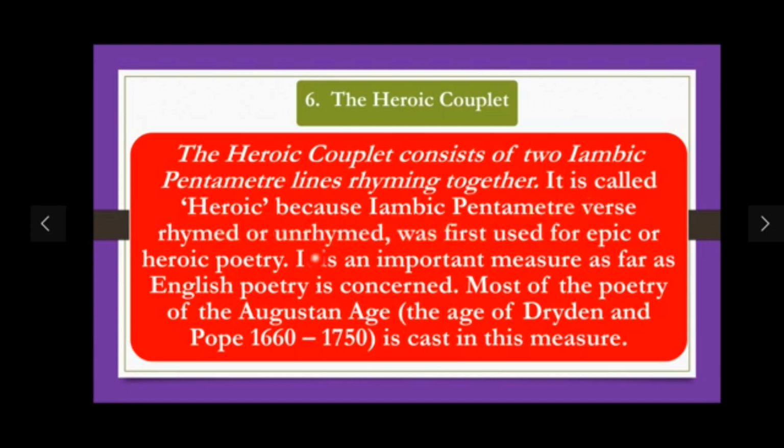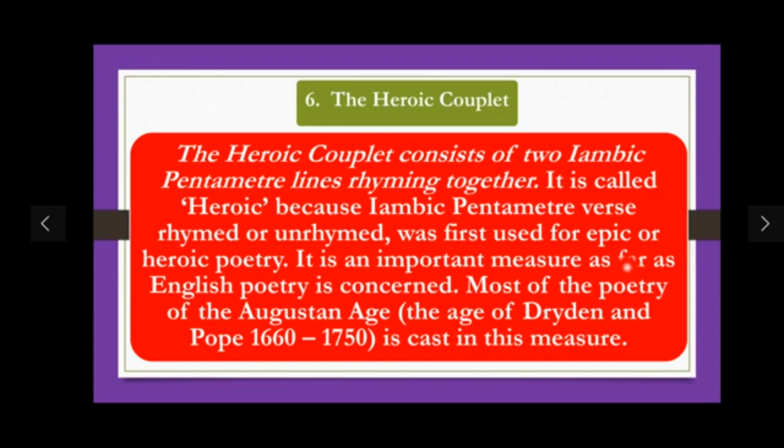Iambic pentameter, rhymed or unrhymed, was first used for epic or heroic poetry. It is an important measure as far as English poetry is concerned. Most of the poetry of the Augustan age, the age of Dryden and Pope, 1660 to 1750, is cast in this measure. So most of the poetry in the Augustan age is written in this structure, in heroic couplet.